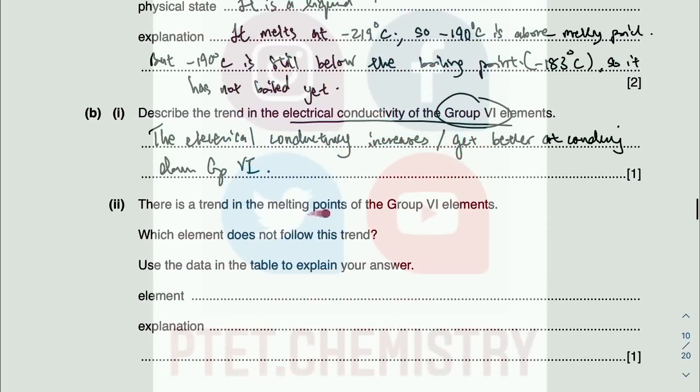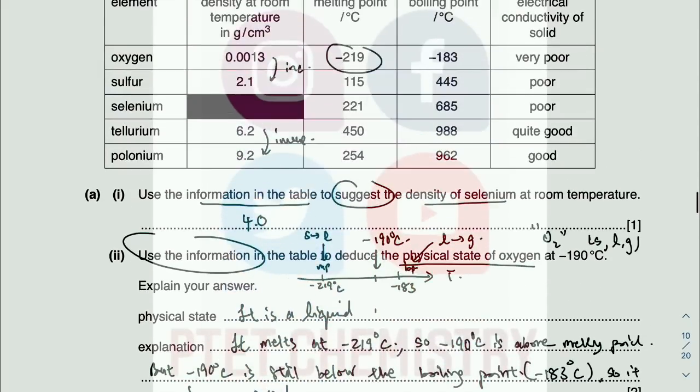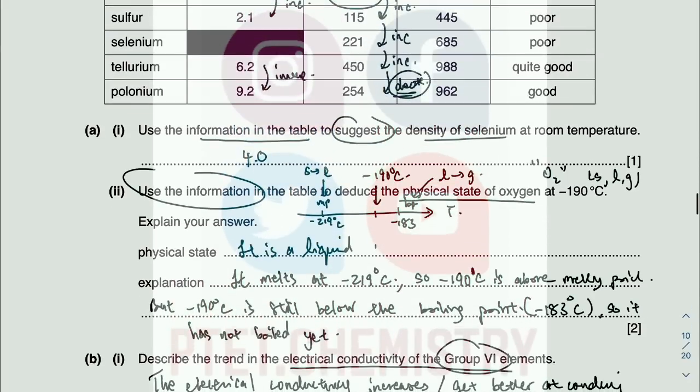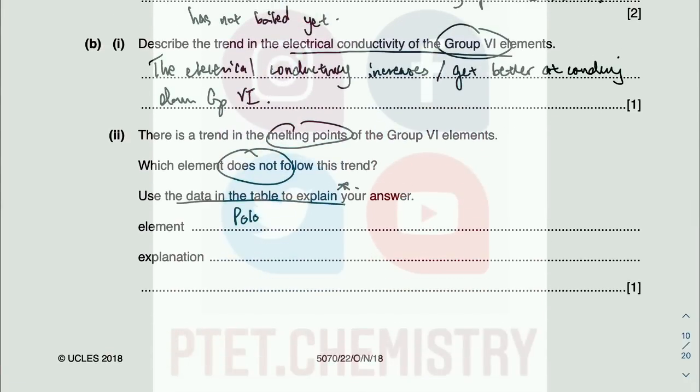Next up, there's a trend in the melting point of the elements. Which element does not follow the trend? So which one does not follow the trend, and use the data to explain. Okay, so they want the melting point. So look at the melting point. From here to here we can see it increase. From here to here we can see increase. From here to here we can see increase. But from here to here we see decrease. So that is your something that doesn't follow the trend. So there's polonium. Polonium doesn't follow the trend. So which element does not follow the trend? Polonium.